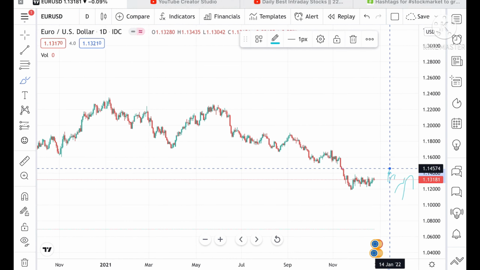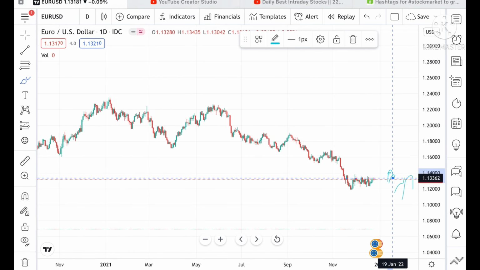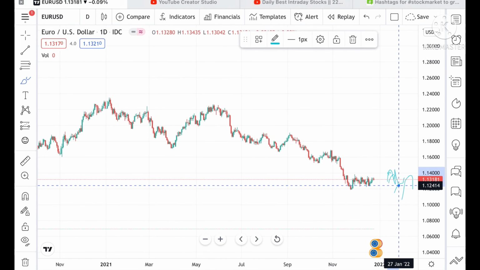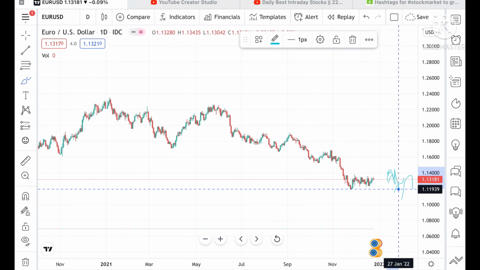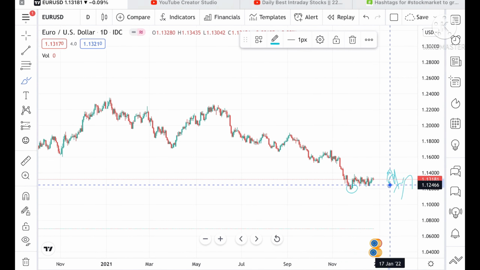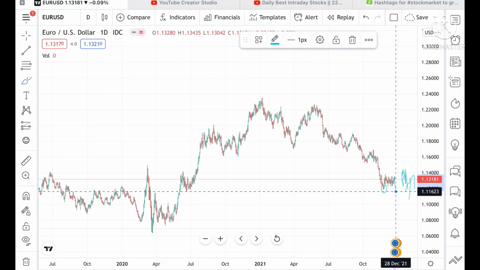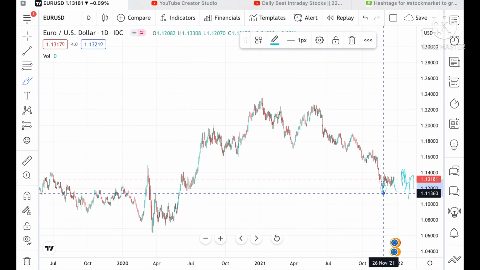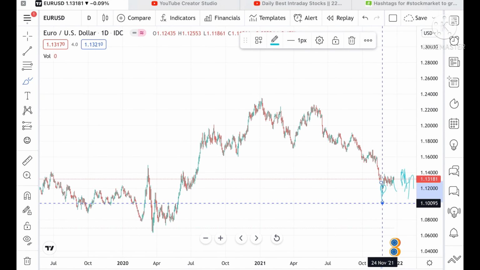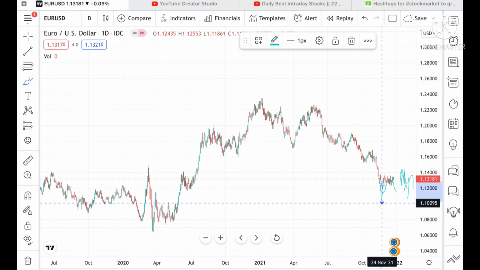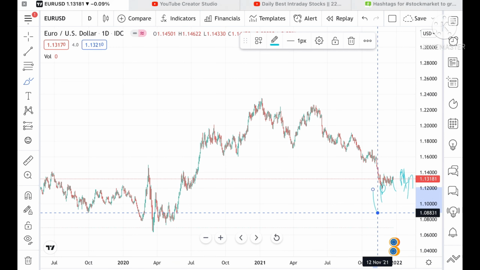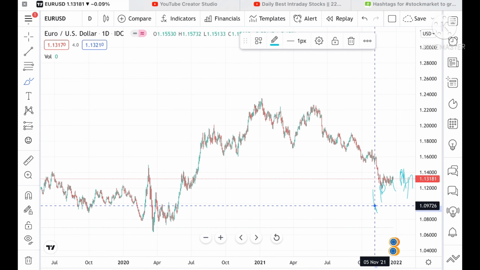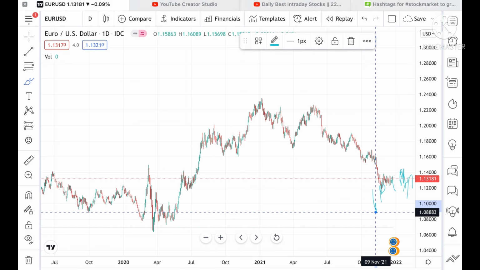To a level of 1.14574. Or if it goes below this level, then we can see it can go and touch a level of 1.11931, and this level is only tested once, so chances are high it can go further low to a level of 1.11623. Suppose the price goes below this level, then we can see a level of 1.11412. Suppose the price doesn't sustain that level also, then we can see a level of 1.10095. And if the price goes below this level, then we can see further low in the price of EUR/USD, and it can go and touch a level of 1.10883.